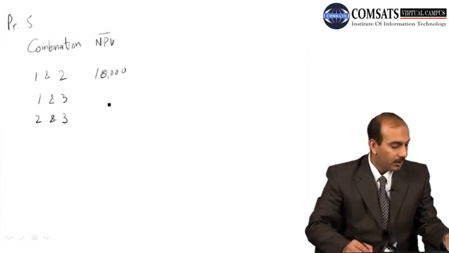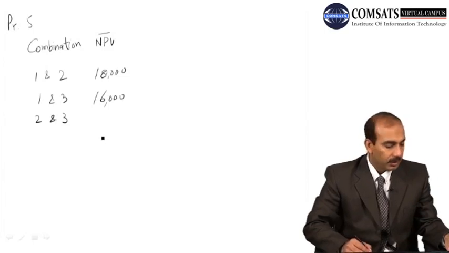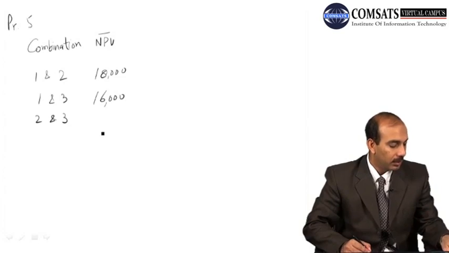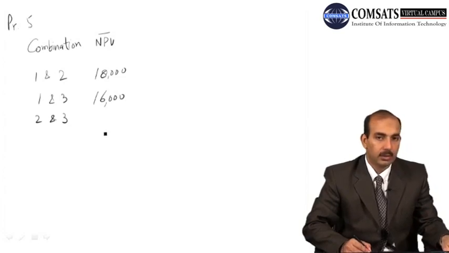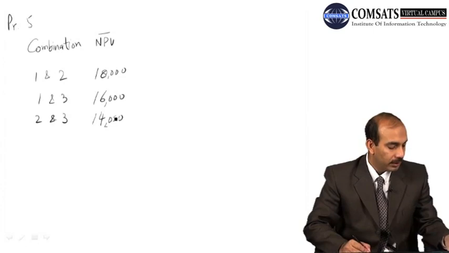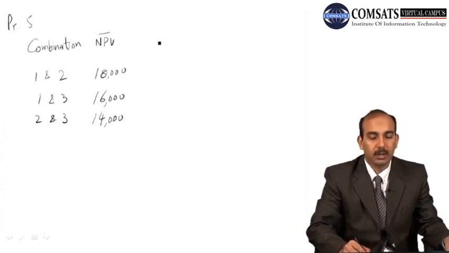For 1 and 3, that is 10,000 and 6,000, it becomes 16,000. And for 2 and 3, the expected value for the second proposal is 8,000 and for the third is 6,000, so it makes 14,000. Then we calculate the standard deviation of the net present values for all these combinations.